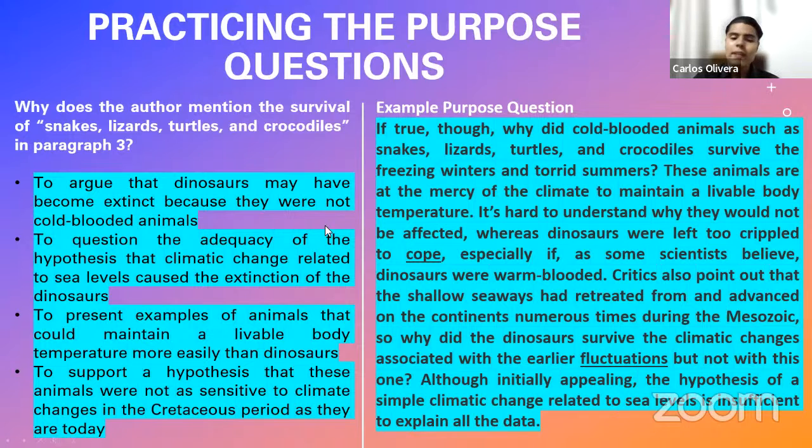The third one, to present examples of animals that could maintain a livable body temperature more easily than dinosaurs? Not at all. Actually, the contrary is what the passage is saying, right? They say that these animals were actually less capable of maintaining their temperature than dinosaurs, right? So this is not the correct answer. So as you can see, the correct answer takes into consideration two things: the mode of the sentence, and secondly, what is that sentence provoking in the discussion? If you know those things, you know the correct answer.